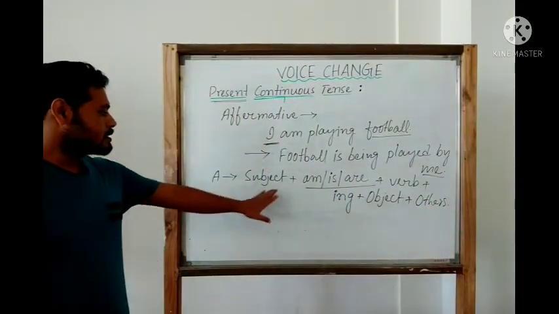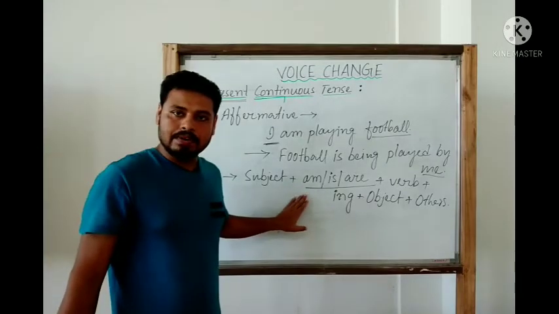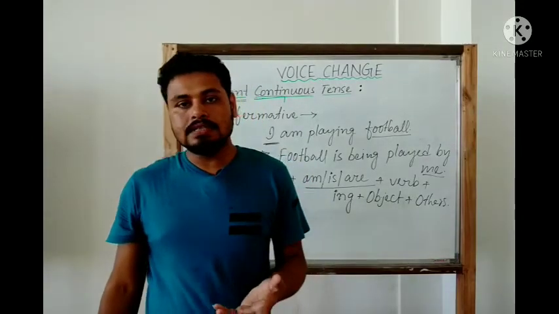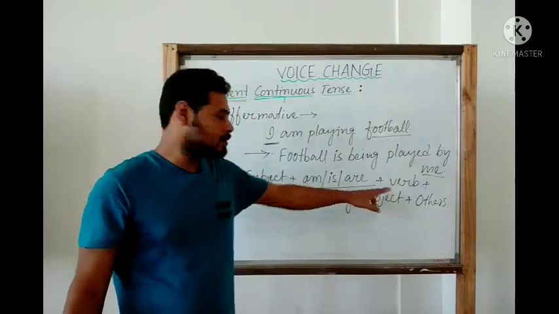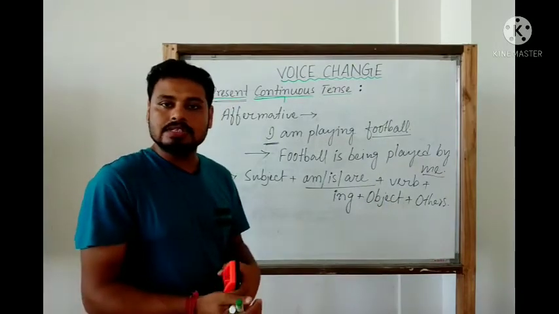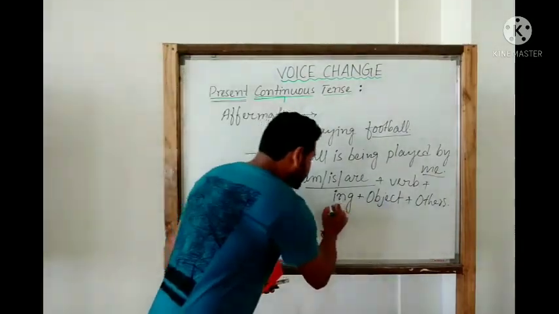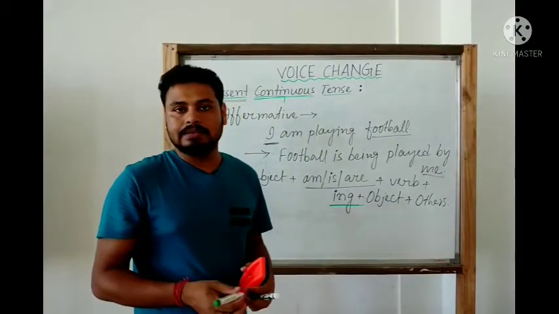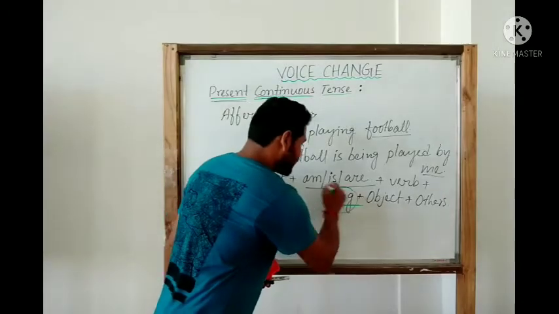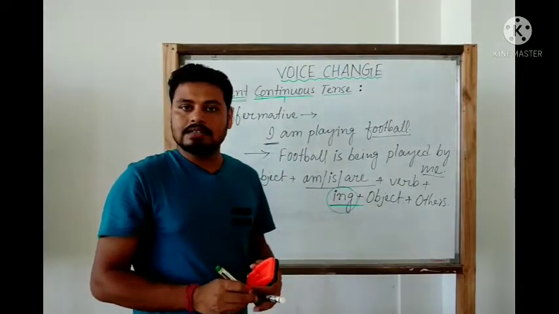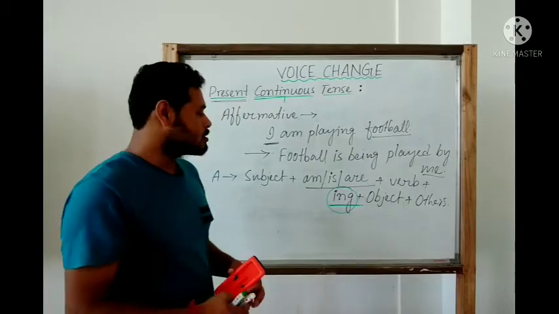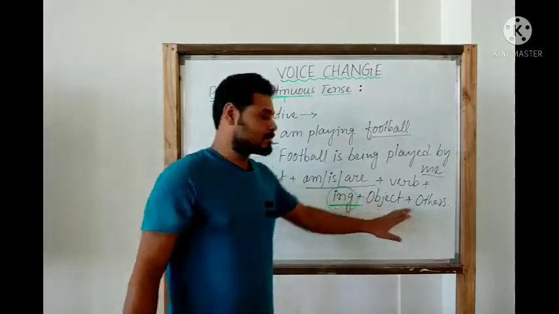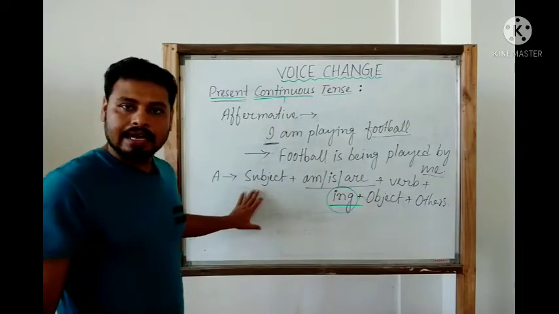What is this? Subject, then be verb, that is am, is, are, because this is present tense. Then the verb one with ing. This ing gives us the sense that the work is continuing. Then we have the object, then we have the others. So this is the active structure.